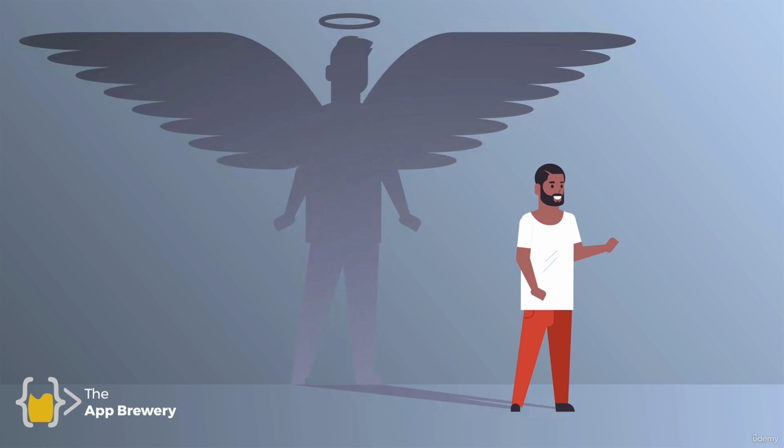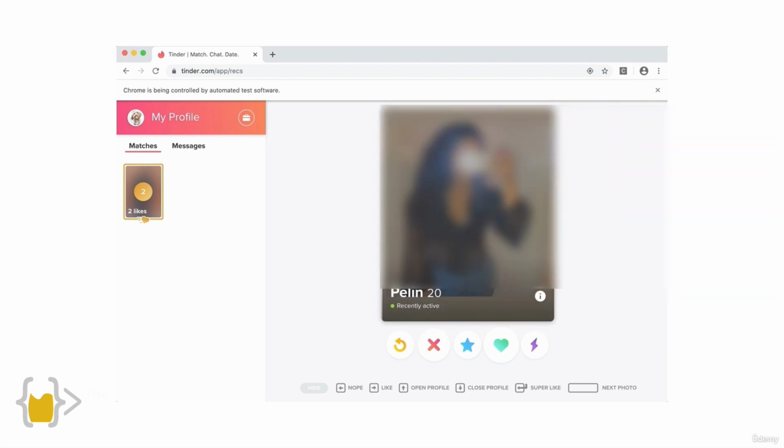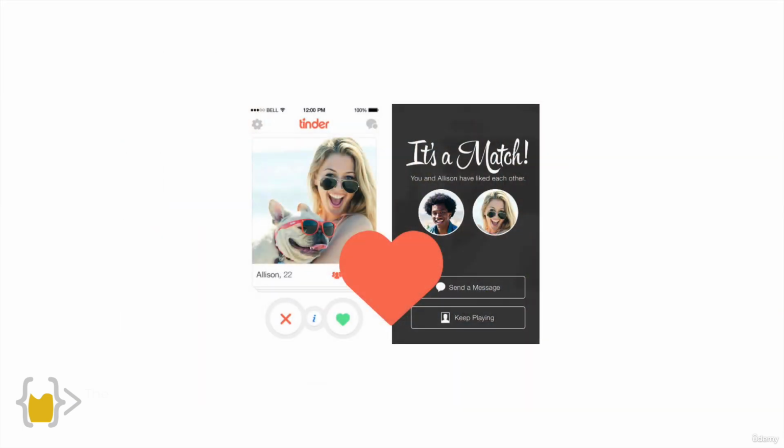Now, if you're somebody who doesn't want to hurt anybody's feelings by auto-matching with them using a Tinder bot like the one that we're about to write, then feel free to complete the challenge just by hitting dislike on everyone so that you don't match with anybody. So that's the project that we're going to be building today. And if you head over to the next lesson, we can get started with the step-by-step challenges.